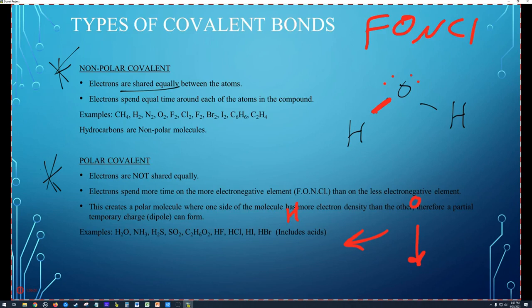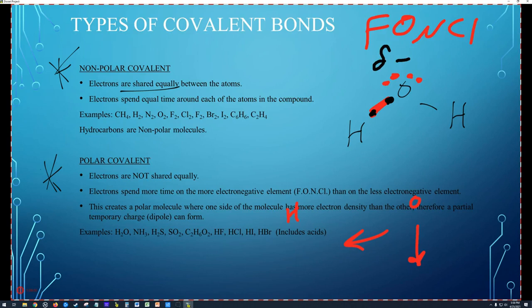So when you have a bond between the hydrogen and oxygen, notice that the electrons are on oxygen. These two electrons that are shared between these two atoms both spend more time around oxygen. Oxygen's going to hog them, and so that side of the molecule is going to become slightly negative. We draw the Greek letter delta with a minus sign.